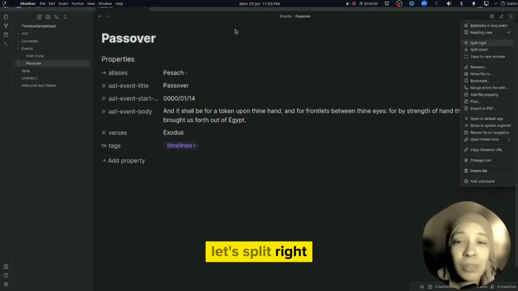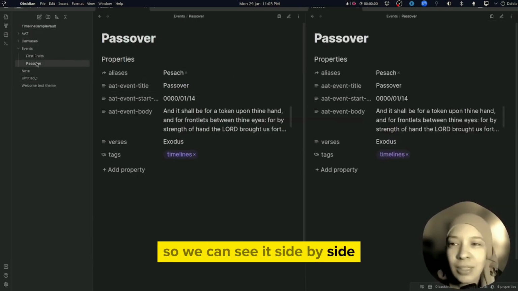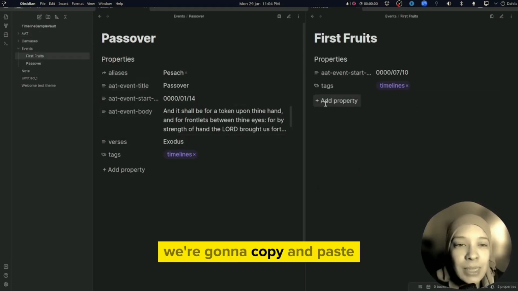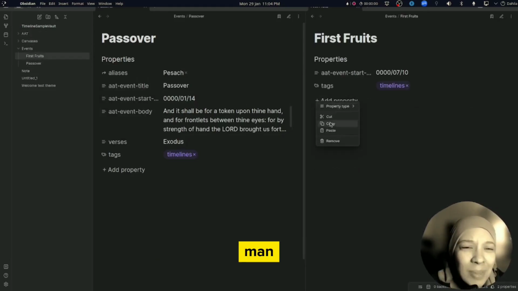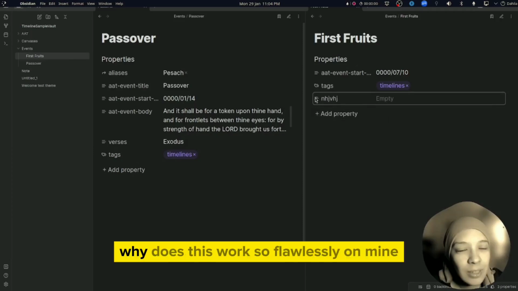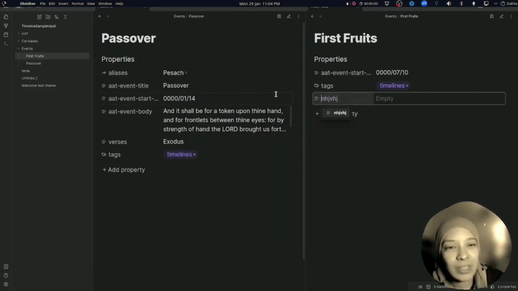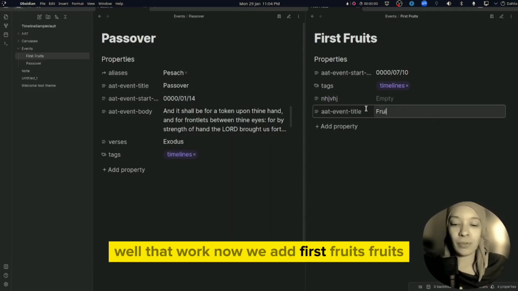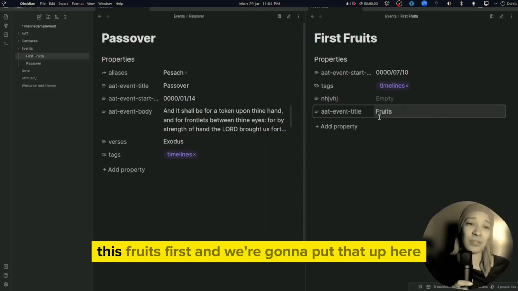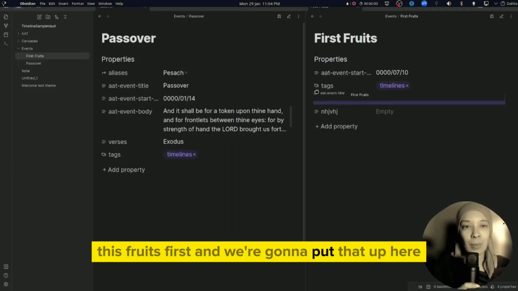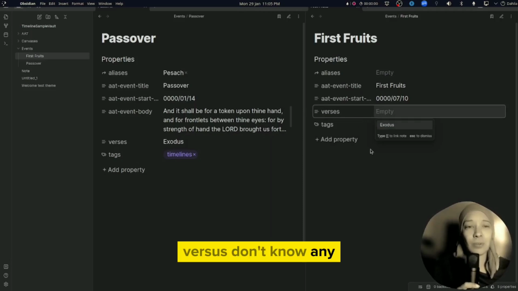Let's split right so we can see it side by side. We're gonna copy and paste. Come on, it's playing with me. Why does this work so flawlessly on mine, but then everything else doesn't work out correctly? I don't understand. Well, that worked. Now we add First Fruits, and we're gonna put that up here. Verses, I don't think I know any.